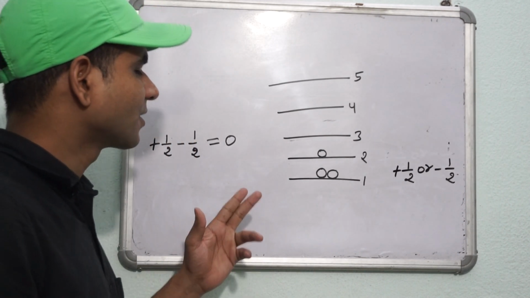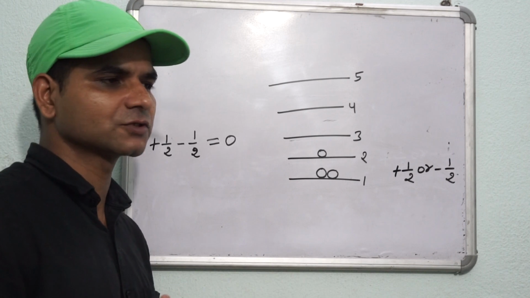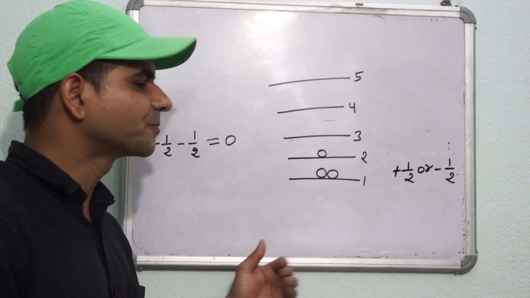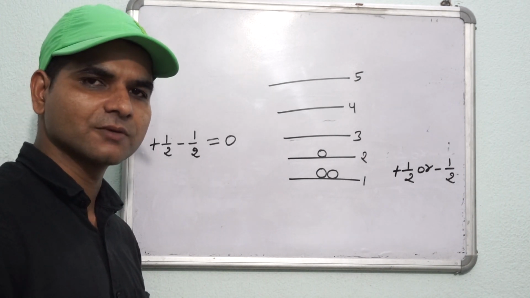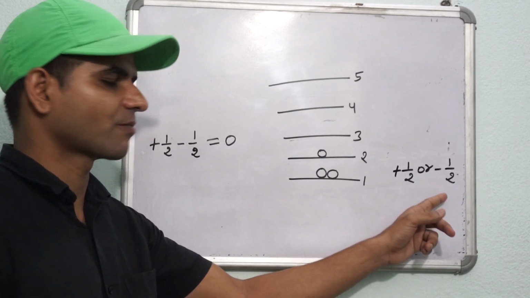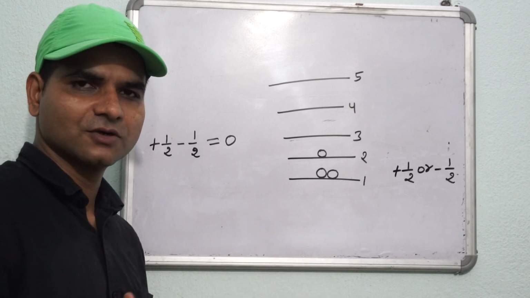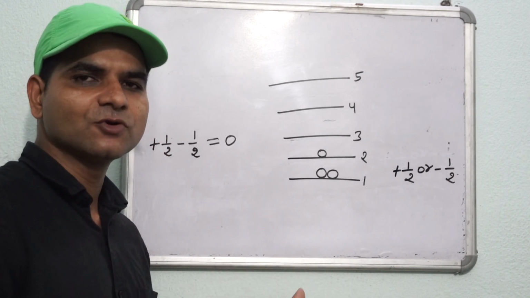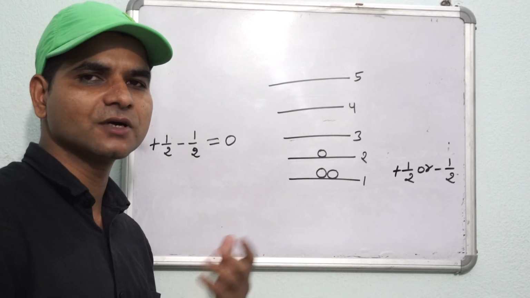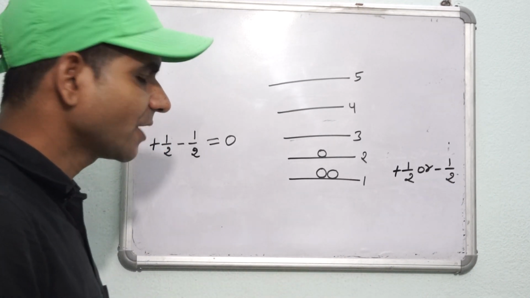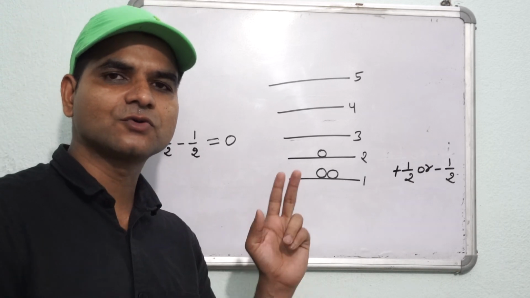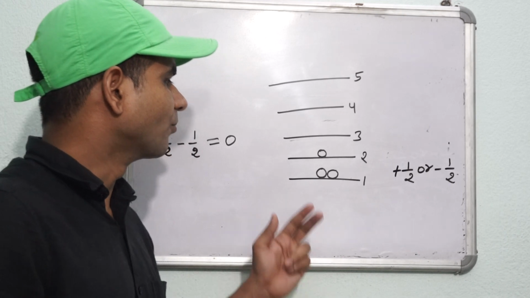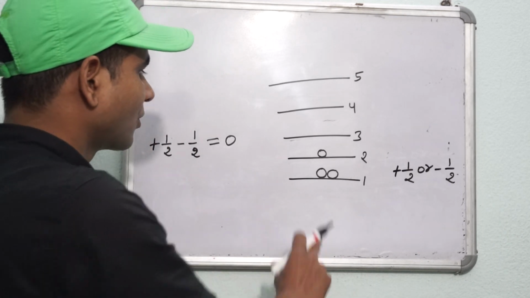Suppose we add one neutron into a nucleus, then the spin value of the neutron may be either plus half or minus half. Whatever the spin value of the neutron, the same would be the net spin value of the nucleus.